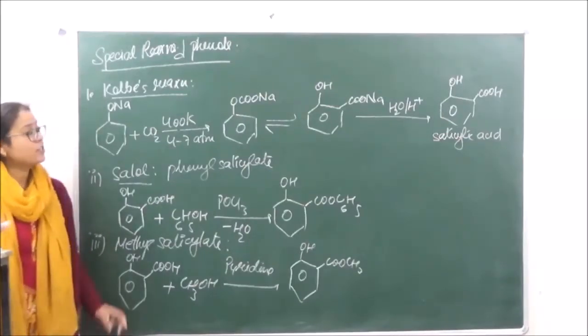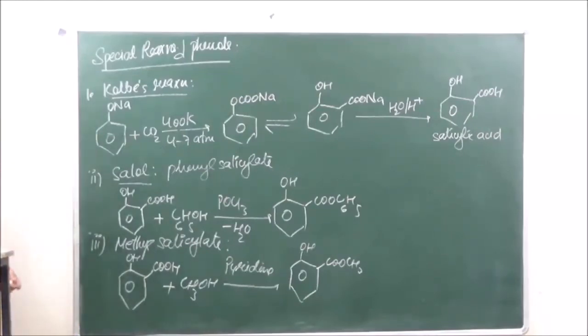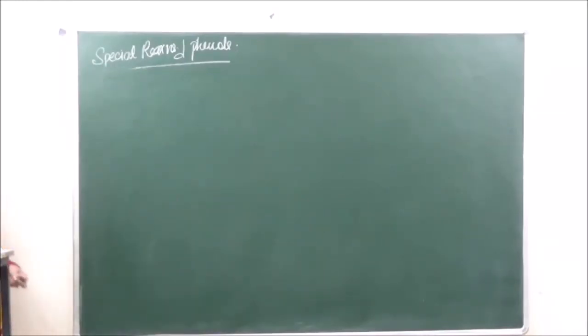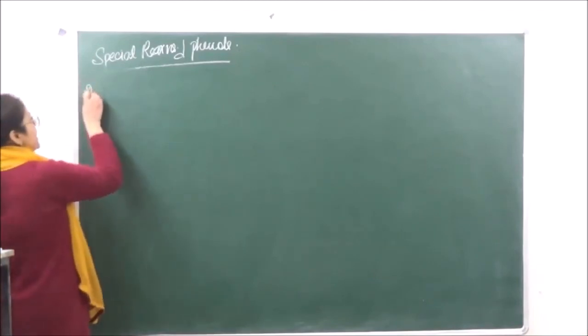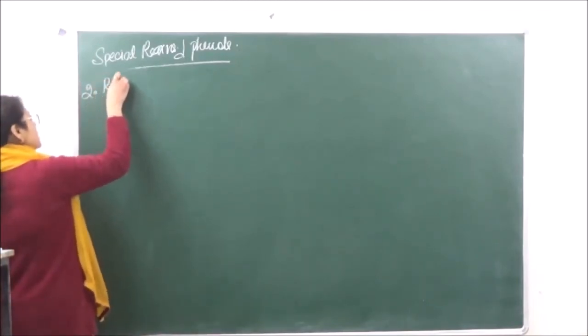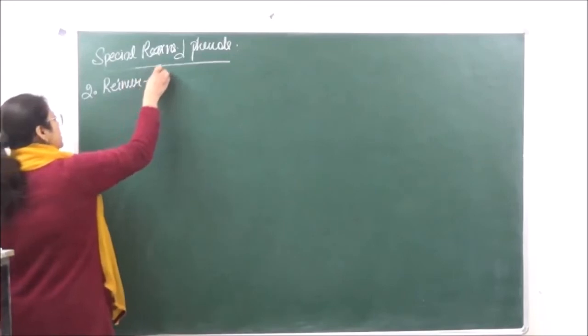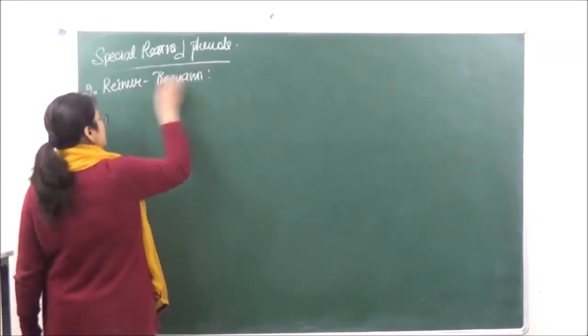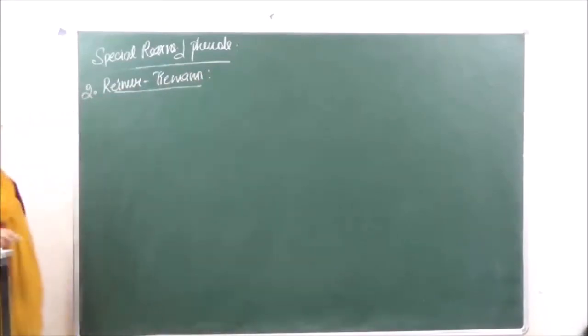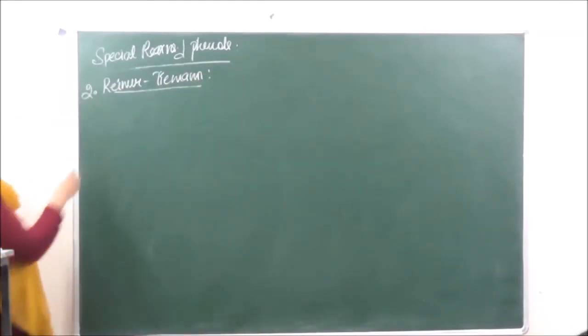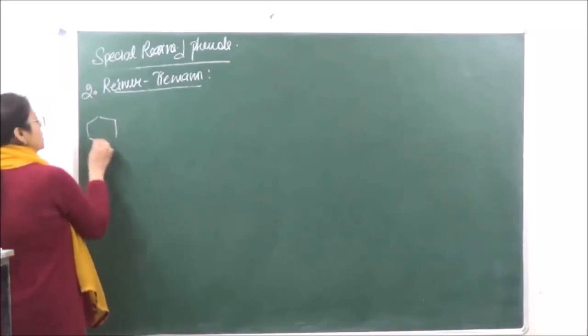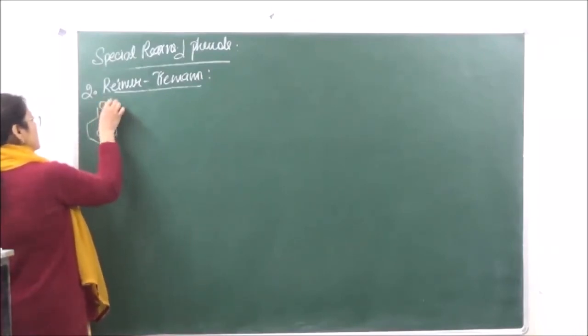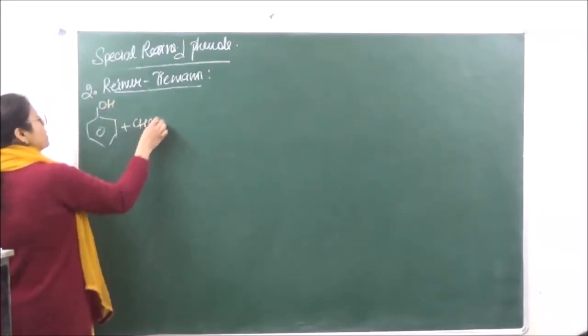Then the second reaction which we are going to do is the Reimer-Tiemann reaction. This is again an important reaction. Now over here we are going to reflux phenol with chloroform.